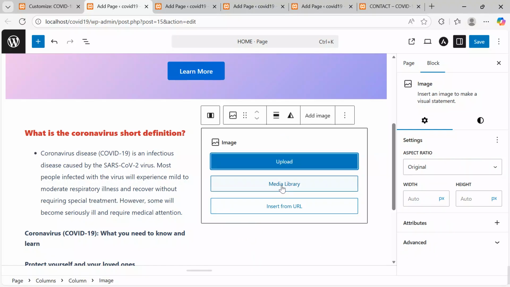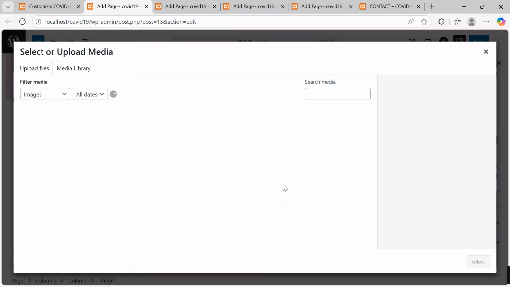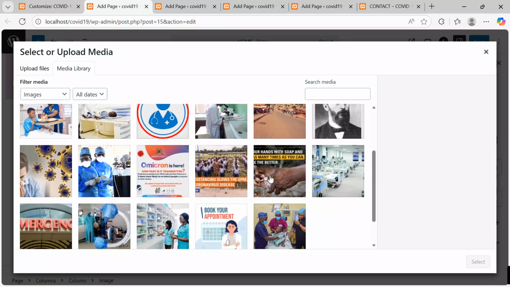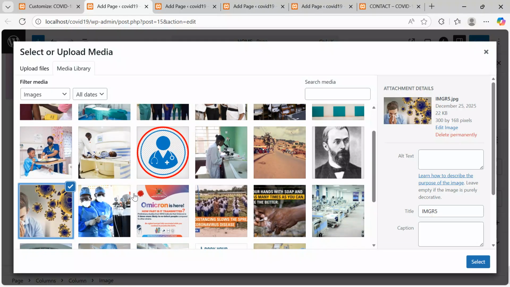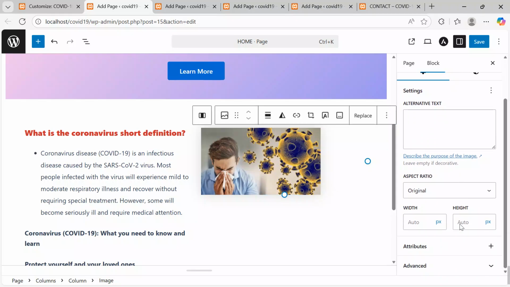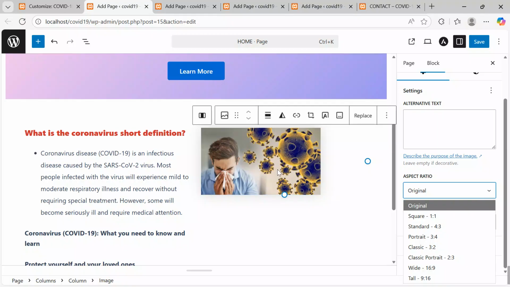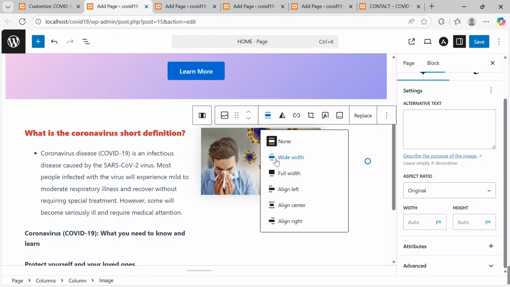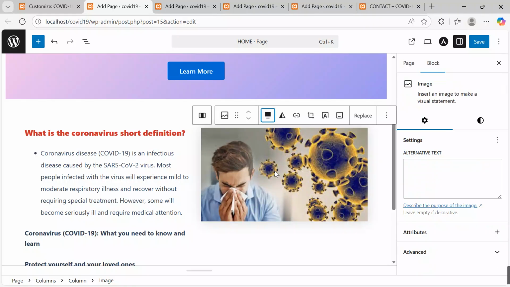Go to media library. And then you click media library. Select that image which you want to take up. So I'll say let me take this and then click, after clicking onto it, click select. It is over here. I will also do some customization to see that the image is really on point. I can go to alignment and say wide width or full width. When I click full width, we see that it is over there.